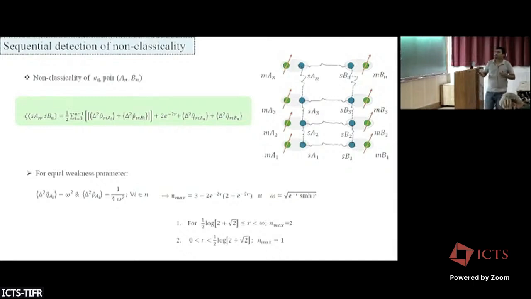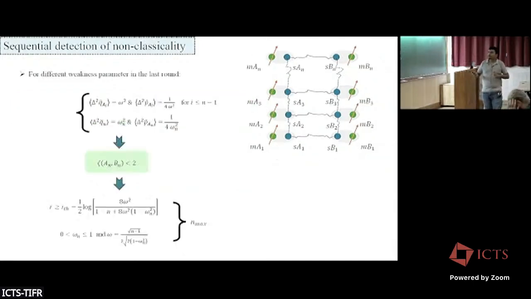Okay. And then the second constraint is that, suppose we are taking the weakness parameters of the meter state the same up to n-1 times, and the last one will be different. So these are the conditions. For n-1 times, our weakness parameters will be the same, and the nth time will be different.